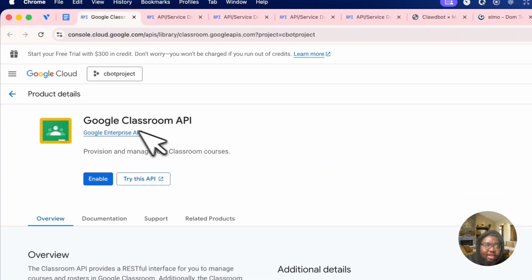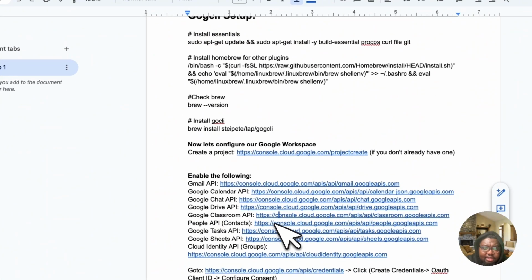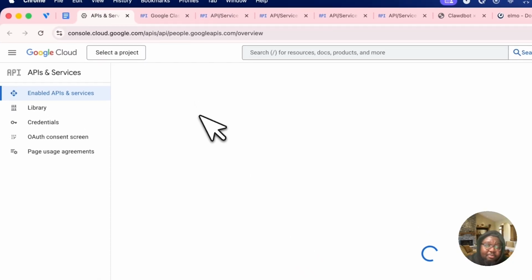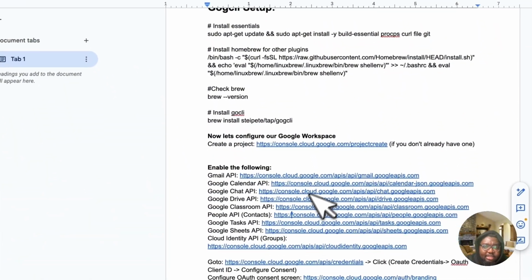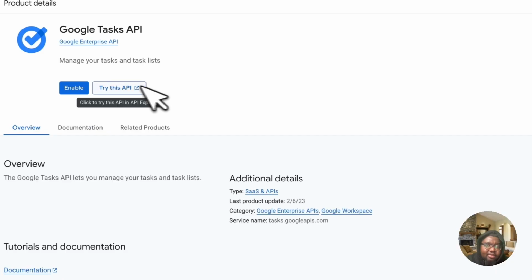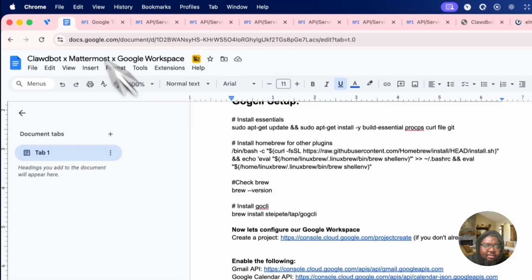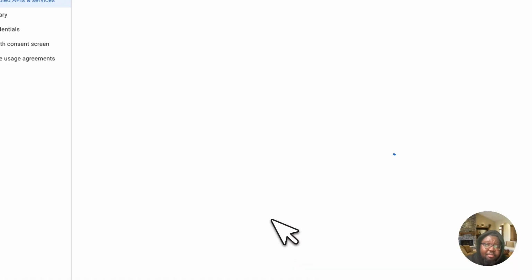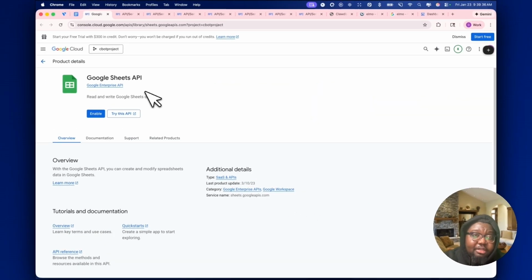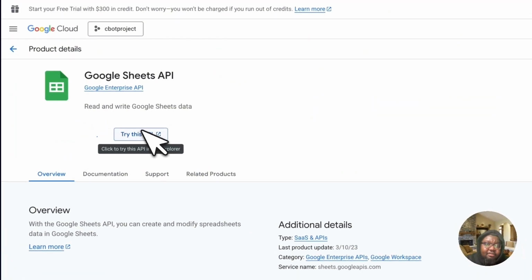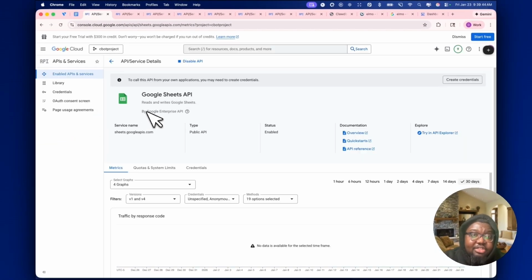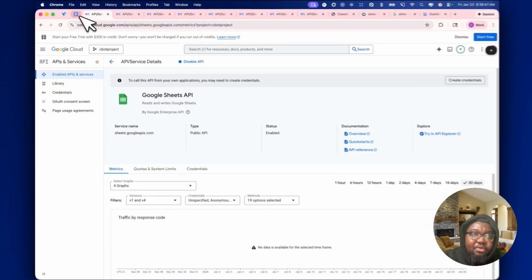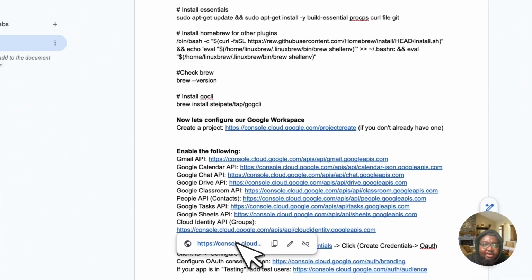So we're finally here at Google Classroom. The next thing is the People API, which is contacts. If you keep your contacts on Google, this is going to allow CloudBot to access those. The next one is the Google Tasks API. I haven't really used that much, but I'm sure it has something to do with keeping track of your to-do list. Next is the Google Sheets API, which in my opinion is the most useful plugin out here. It allows you to do a lot of cool stuff: formulas, creating data sheets, analyzing data sheets, summarizing them. It can do the whole thing. It's crazy. And finally, we have Cloud Identity.